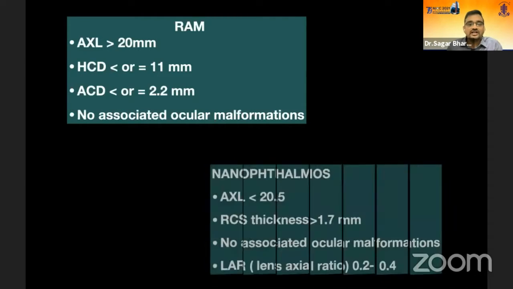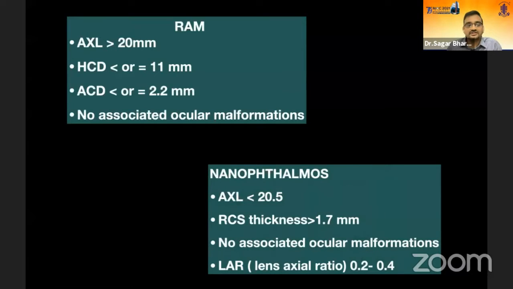Now, let's look at what happens in nano-ophthalmos. Nano-ophthalmos is a condition where the patient's axial length usually is below 20.5. The retinochoroidal scleral thickness is more than 1.7 millimeters, and there is no ocular malformation. And what we call the lens axial ratio, which is the lens thickness divided by the axial length of the eye, should be more than 0.2. So if these criteria are met, your patient becomes a nano-ophthalmos and your treatment radically changes. So this differentiation is very important before you approach these patients.